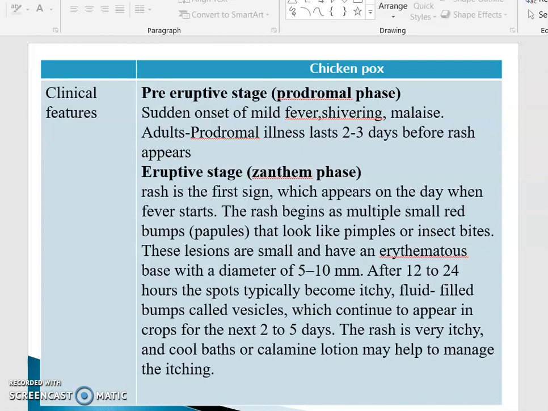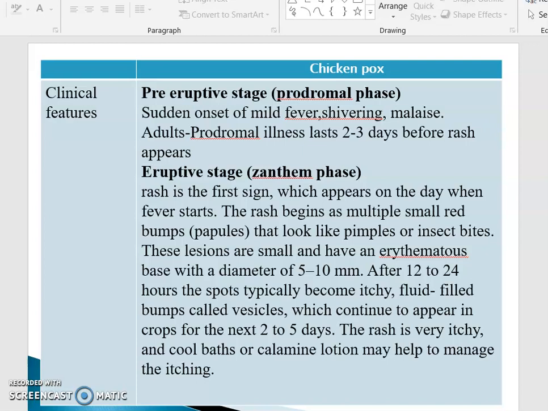The next stage is the eruptive stage, also called the exanthem phase. Rash is the first sign, which appears on the day when the fever starts. Usually the rash begins as multiple small red bumps. We call them papules, which look like pimples or insect bites.